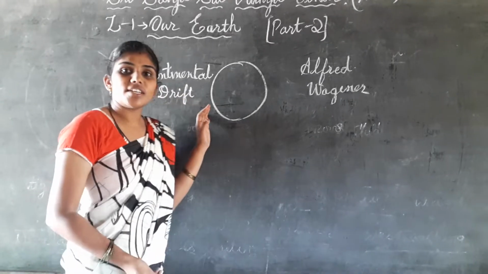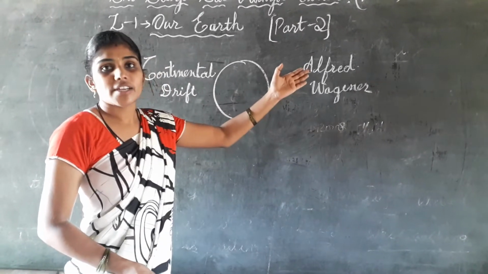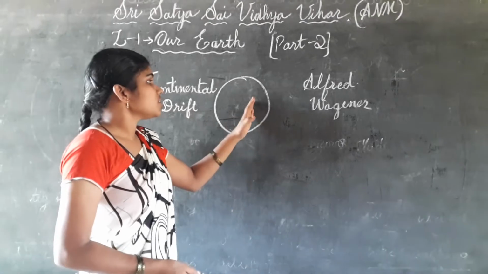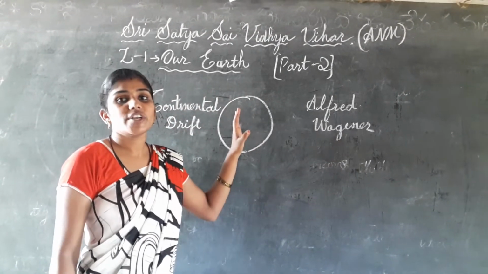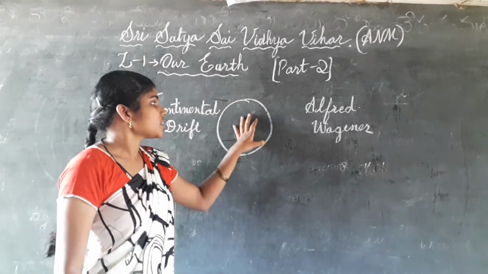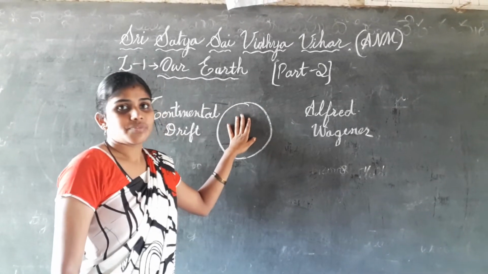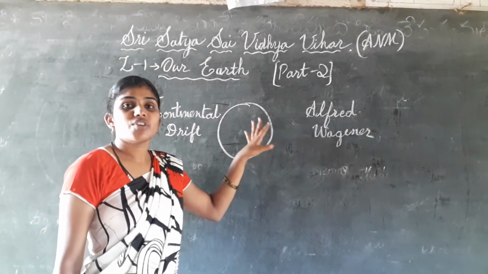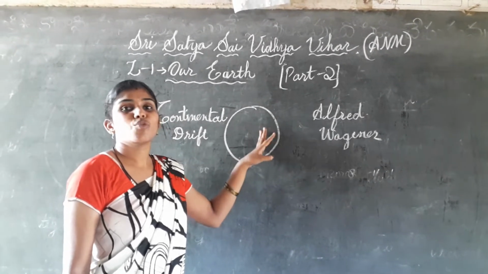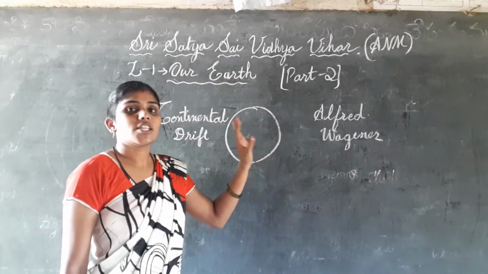In this continental drift, Alfred described that in the ancient days, before 220 million years ago, the Earth was lifeless. It was simply filled with rocks and gases and moving around the sun like other planets.